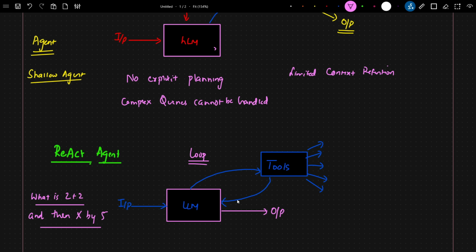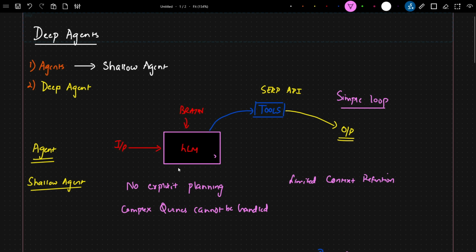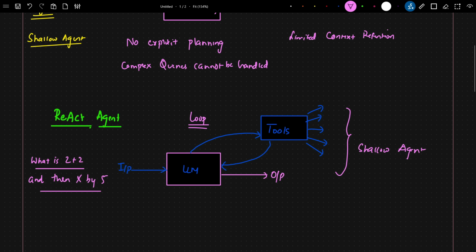Once the output is generated and the context is given, the LLM will make a decision whether we need to use any other tools or not. So there can be n number of tools over here. In this scenario also, we say this is a shallow agent. This is the best improvement over the above agent. Yes, this agent is better, but we still cannot say that this is a very smart agent altogether.